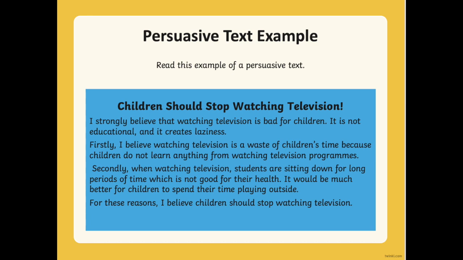Now we are going to have the E, the examples. Firstly, I believe watching television is a waste of children's time. This is the first example. And the second example is, secondly, when watching television, students are sitting down for long periods of time. So those are the two examples. We have O, R, E, and finally the last O, OREO. The last O is for the opinion again. For these reasons, I believe children should stop watching television. So we have the final opinion.